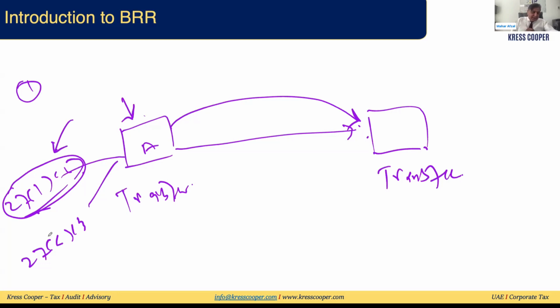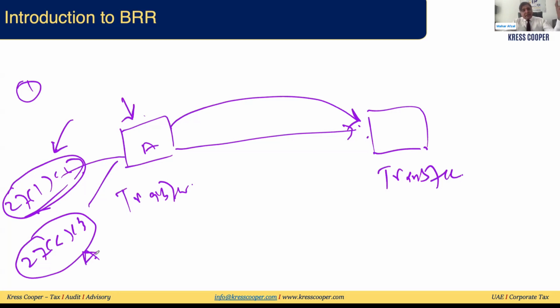In the second category, the entire business is being transferred by a person or group of persons to another taxable person or to a potential taxable person, and in this case the transferor will cease to exist. So these are the prerequisites to enjoy the business restructuring relief. This is the eligibility criteria.